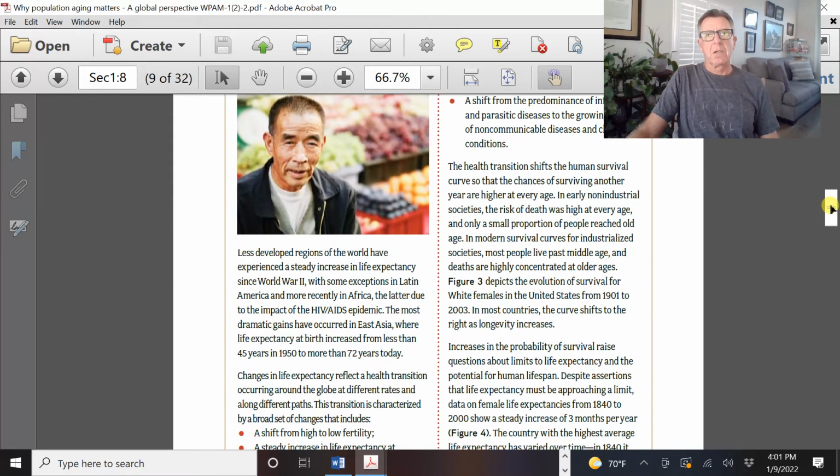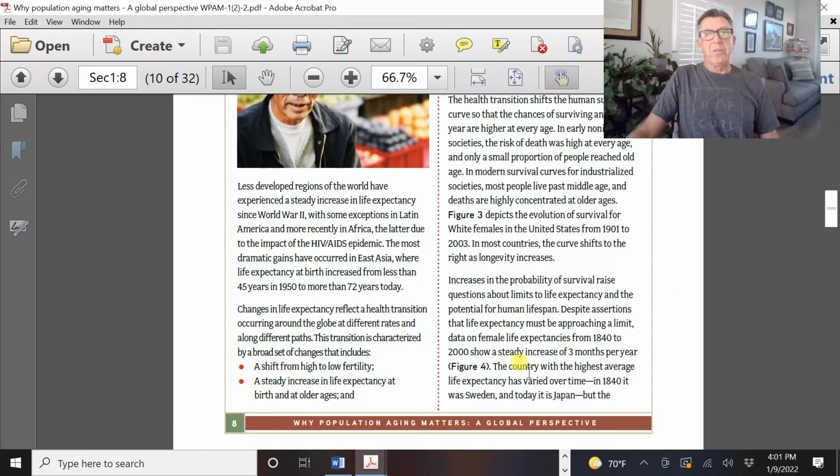So what are some of the issues that society sees with this increase in life expectancy? We talk about this steady increase since World War II, with some exceptions: Latin America and Africa.